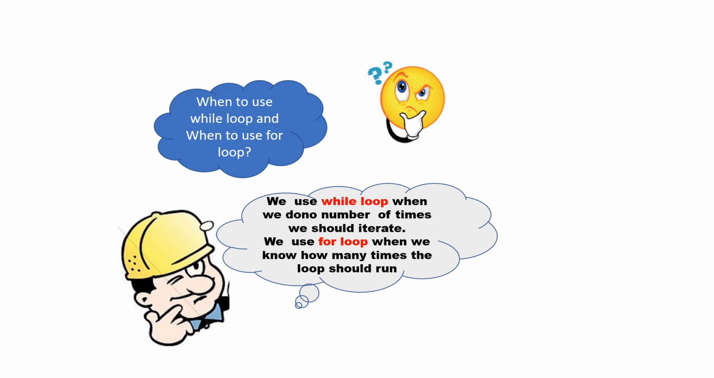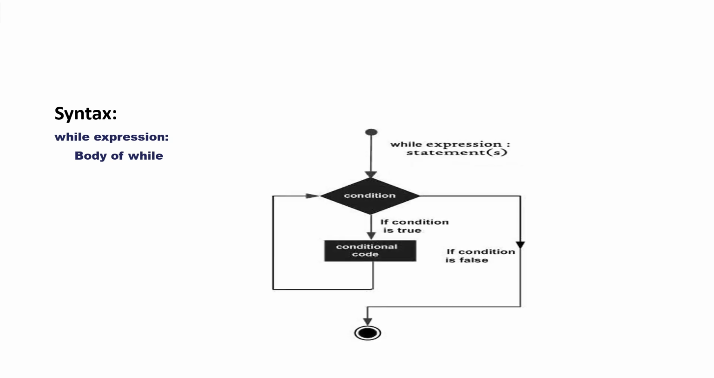To give an example, say I want to print hello world 5 times. Here I know I have to print it 5 times. So I will use for loop. This is the syntax for while loop. First we have the while keyword, then we have an expression. Then we have a colon. We use a colon because below this we have some set of statements that we have to execute. Now this is the flow chart.